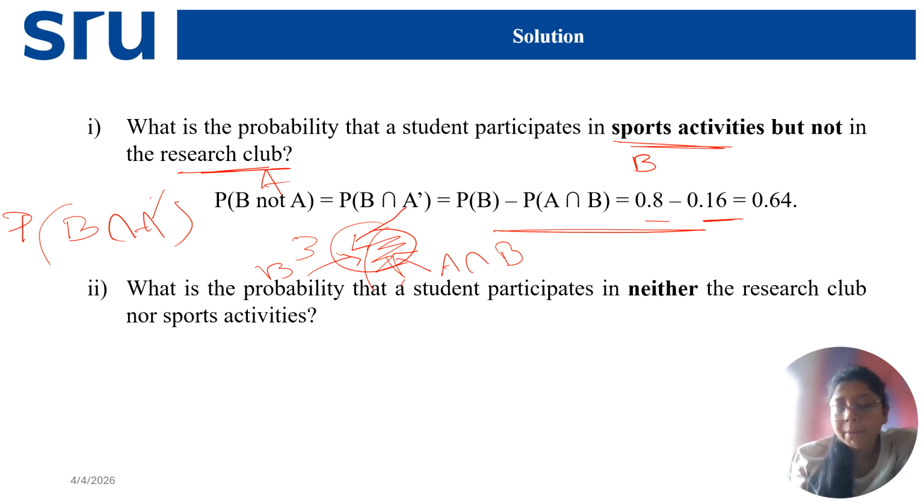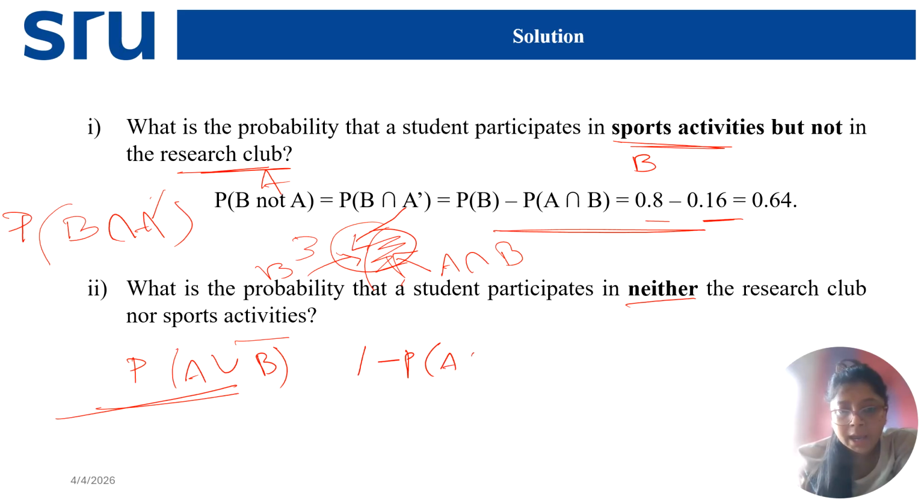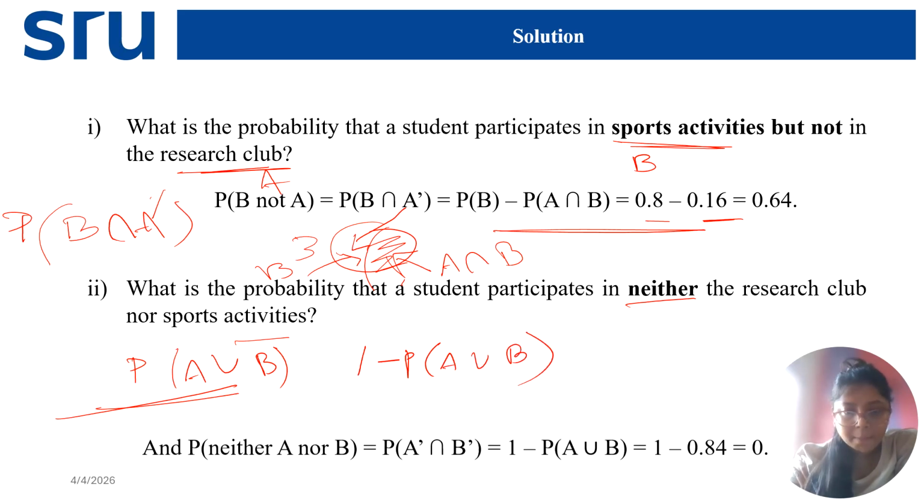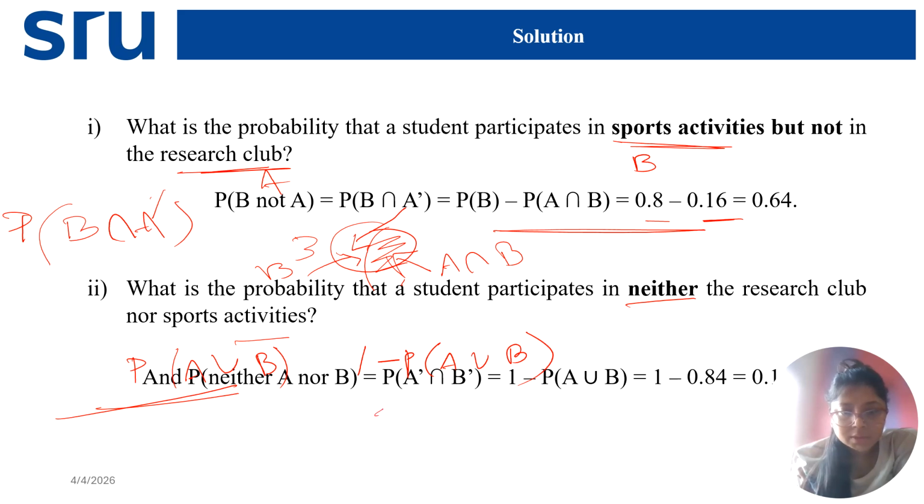Next question, what is the probability that a student participates in neither research club nor sports activities? You already have these values. Probability that they participate in at least one. You already have this. So neither research club nor sports activities means you have to calculate 1 minus probability of A union B. So this is the probability of neither research club, A complement intersection B complement. So you have this and you got the answer.